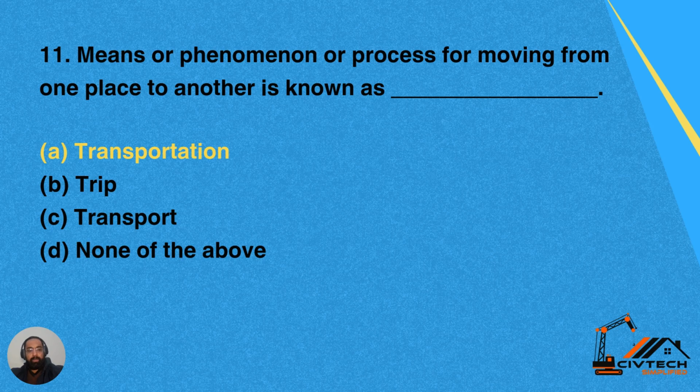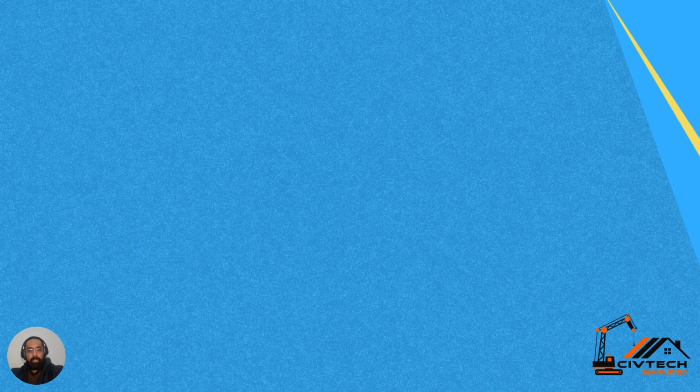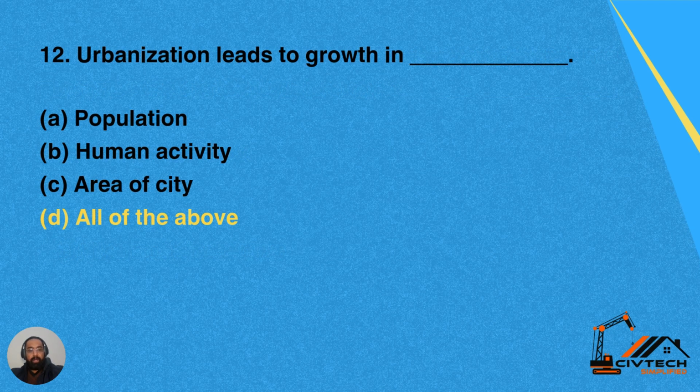Question 11. Means or phenomenon or process for moving from one place to another is called option A, transportation system. Option B, trip. Option C, transport. Option D, none of the above. Yes, the means, phenomena or processes for moving from one place to another place is called the transportation system. A is the correct answer. And that act is called transport.